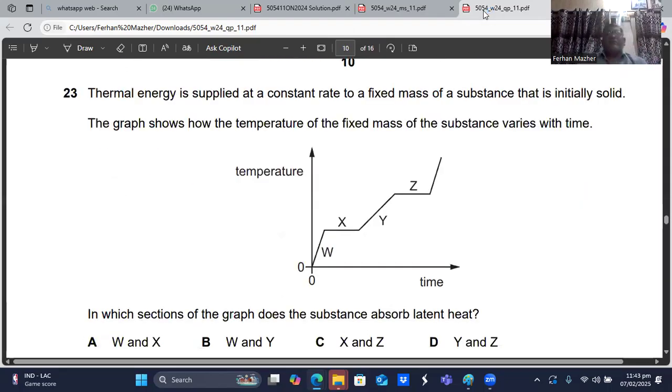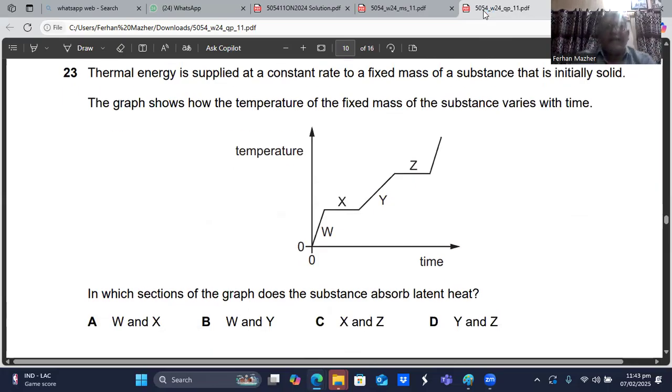So here we have question number 23. So here we go. It says, thermal energy is supplied at a constant rate to a fixed mass of a substance that is initially solid. The graph shows how the temperature of the fixed mass of the substance varies with the time. So it's a heating curve. The time and the temperature is shown here. The thing was solid and you started heating it. At X, the graph becomes flat, which means that it's converting from the solid to the liquid.